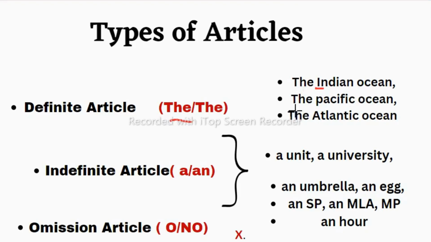The Pacific Ocean. Here we have to use "thee" Indian Ocean, and here "thuh" Pacific Ocean, because P is giving the consonant sound here. The Atlantic Ocean. Again "thee" we have to use, because A gives a vowel sound. And the Arctic Ocean, the Atlantic Ocean, and the Pacific Ocean. And with the role, we say this is the consonant.